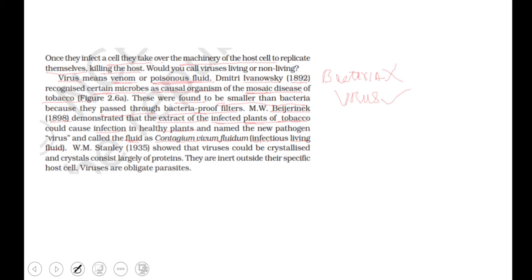W. M. Stanley in 1935 showed that viruses could be crystallized, and the crystals consist of large proteins. They are inert outside their specific host cell, and viruses are obligate parasites.